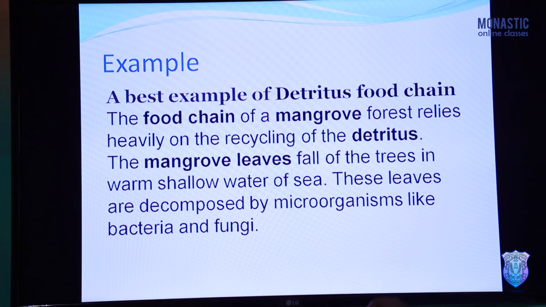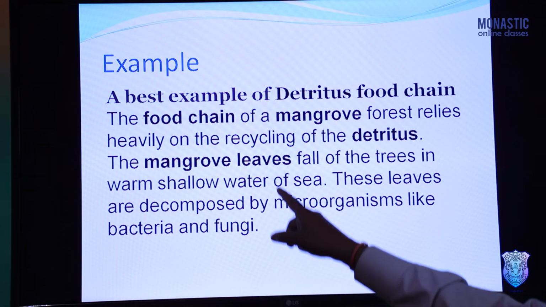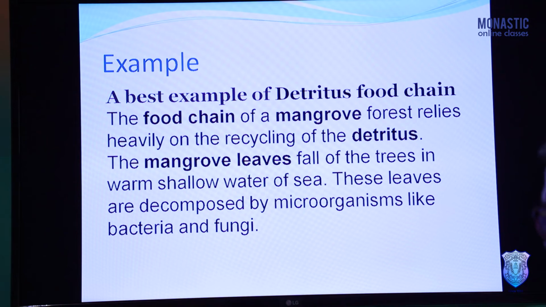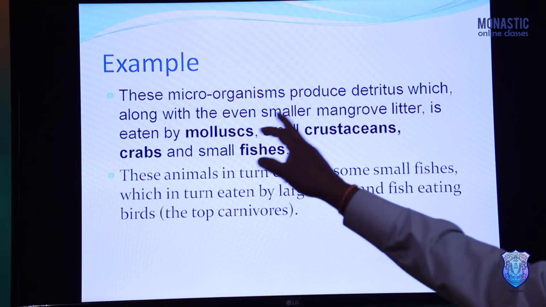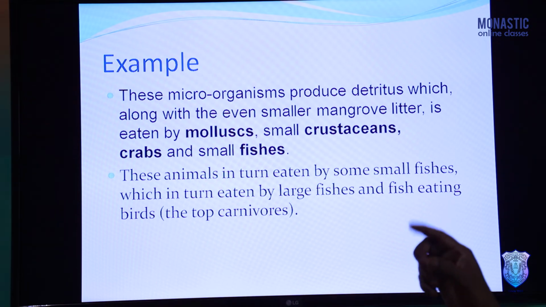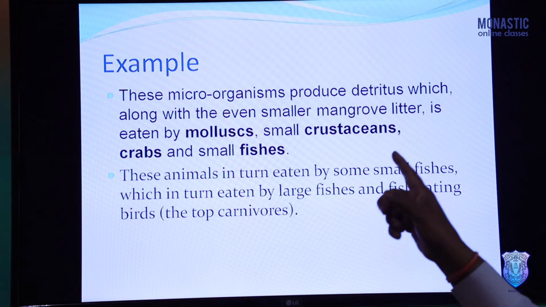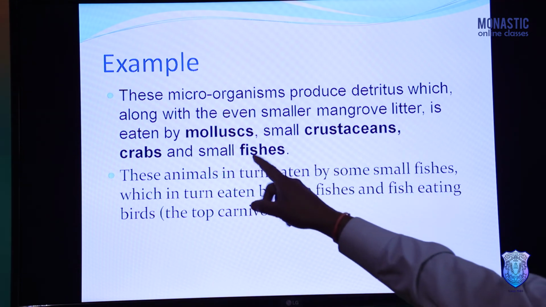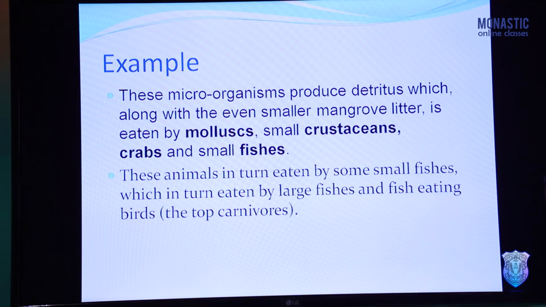And while decomposing, the decomposed food is known as detritus, which is fed upon by other microbes and other detritus-eating animals. So the fungi and bacteria produce detritus, which is fed upon by some animals like mollusca and crustaceans, crabs and small fishes.